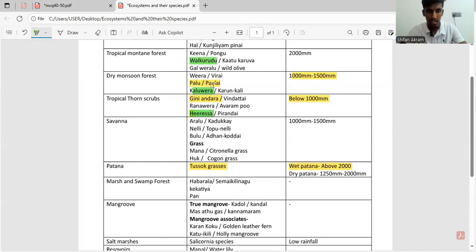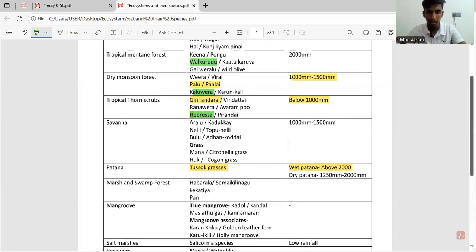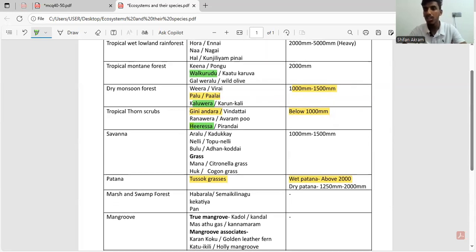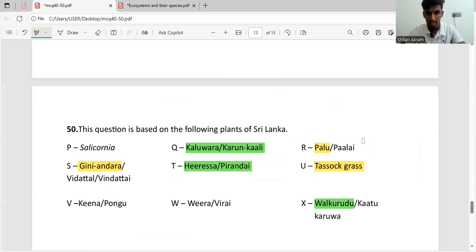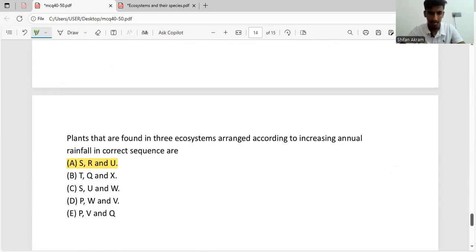So let's take a look at the rainfall. So Hirasa has a rainfall below 1000 millimeters. Then Kaluvara has a rainfall of 1000 to 1500 millimeters. And Valkurudu has a rainfall of 2000 millimeters. So again, this is also going on an increasing annual rainfall order. So B answer is also correct. So I'll highlight it. So this is correct.